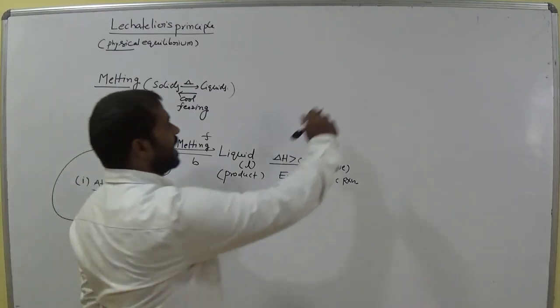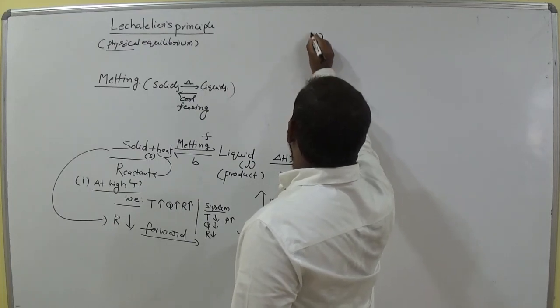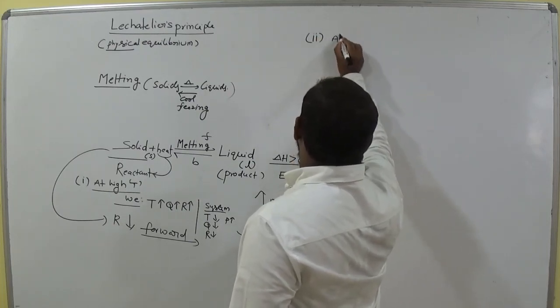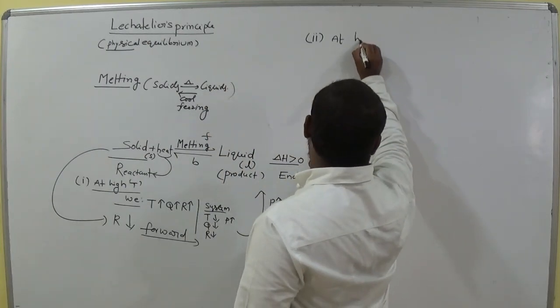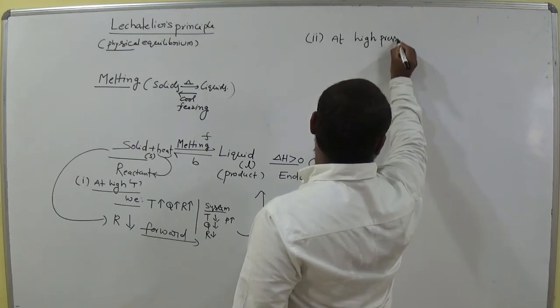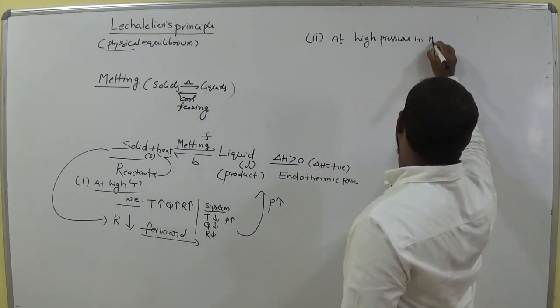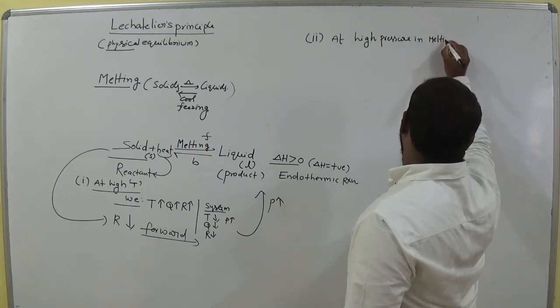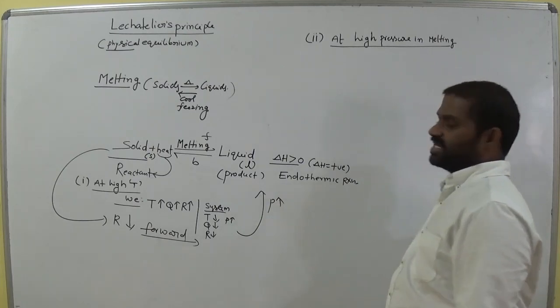So next, coming to the second point regarding melting. Remember this, at high pressure in melting.